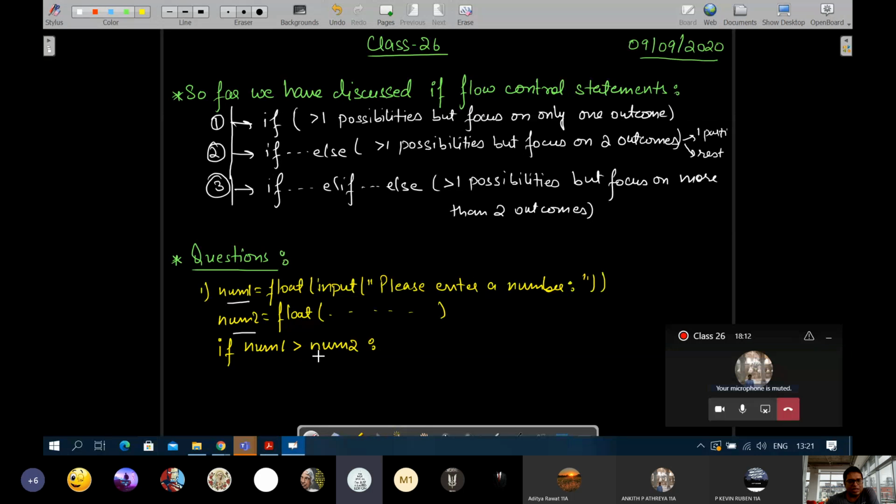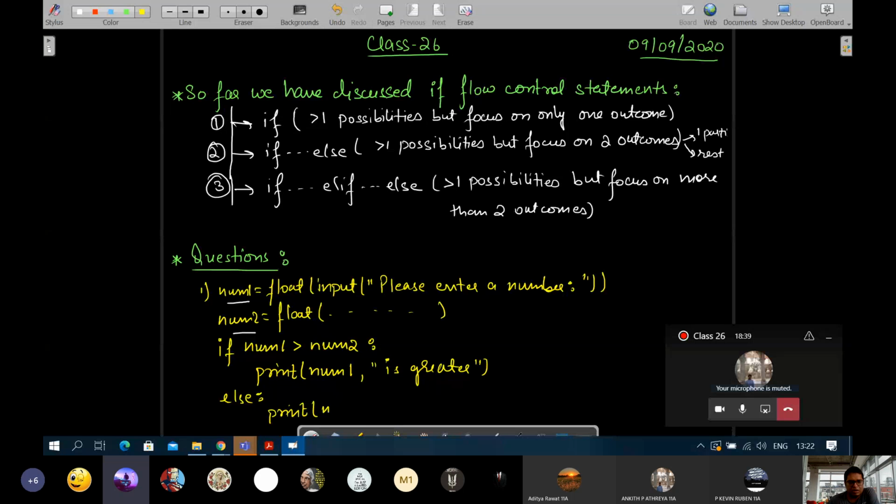If num1 is greater than num2, we'll write print num1 is greater. Else, what are we going to write? Print num2 is greater. Yeah, correct.